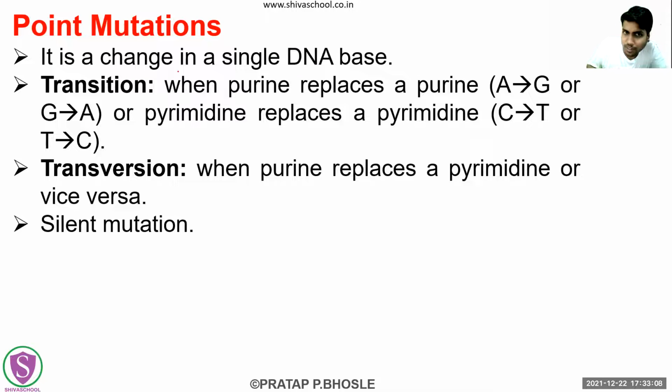So this is point mutation. We have already seen some introduction of point mutation in genetics. We have already seen the introduction earlier, so I'm not going to revise it again. Not only in one place, I think on at least 2 occasions we have studied this point mutation. So this is a change in a single DNA base. Point means a single DNA base is going to be changed, right?